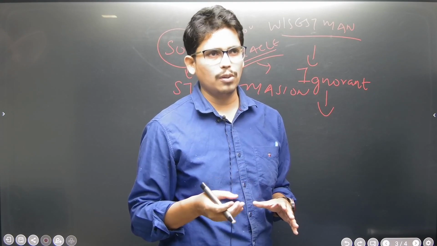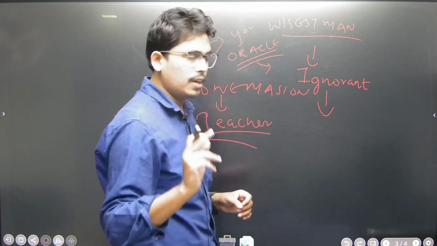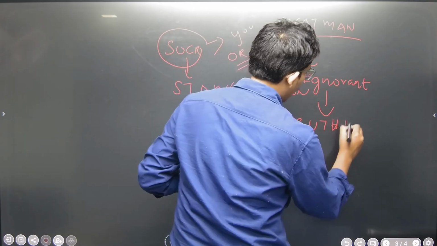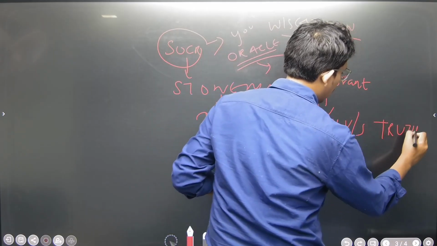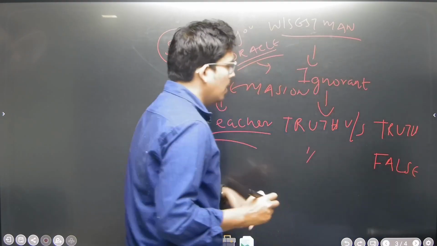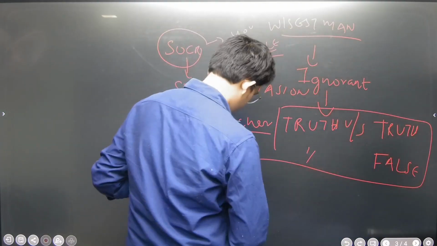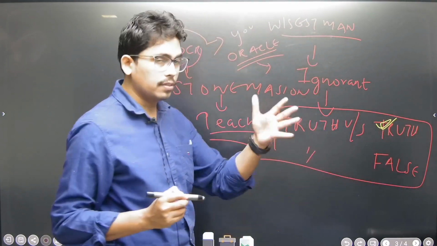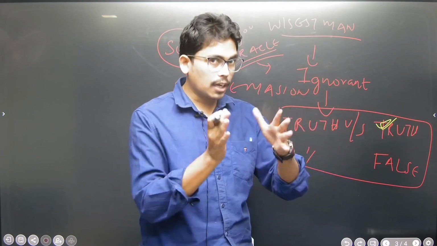He also faces objections. Most conflict happens as truth versus truth, not truth versus false. If I think I am right and he is thinking he is right, then the conflict happens.